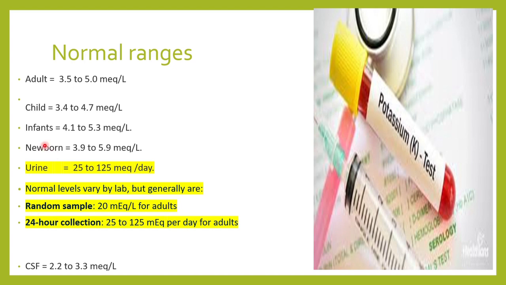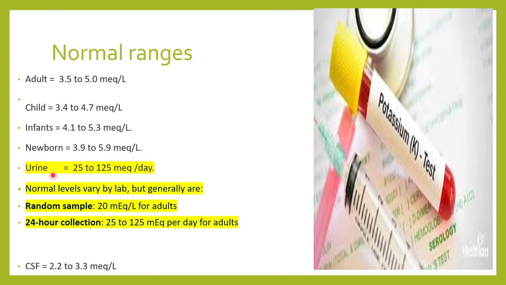So you know that the normal level of potassium in the serum is around 3.5 to 5 milli equivalents per liter. बहुत कम है ये outside the cell. The major concentration of potassium is inside the cell. So in the serum we see a very narrow range of potassium, that is 3.5 to 5 milli equivalents per liter.